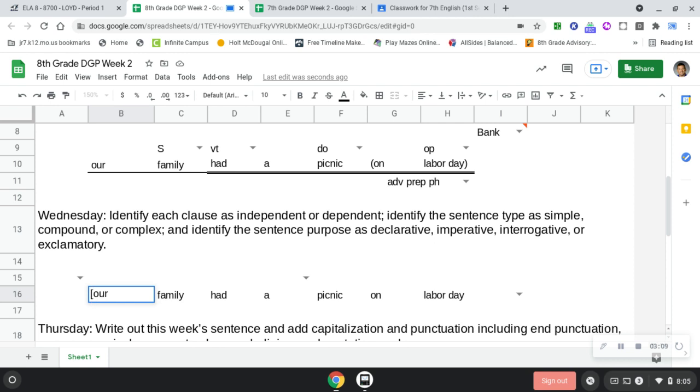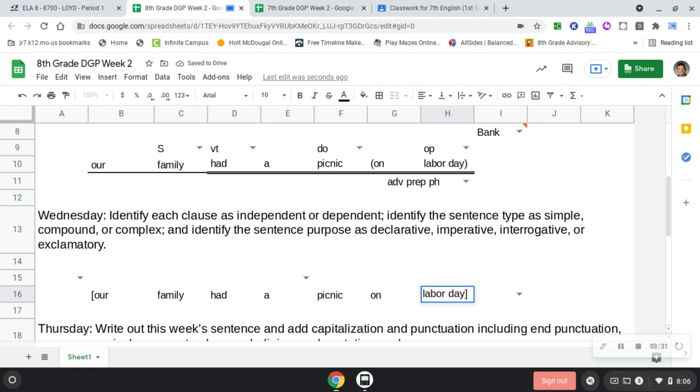And then where's our next one going to go? Gabby, give me a guess. You wanted to and you stopped yourself. Give me one. After Labor Day. Look, once we have our brackets, this is how sentences work.